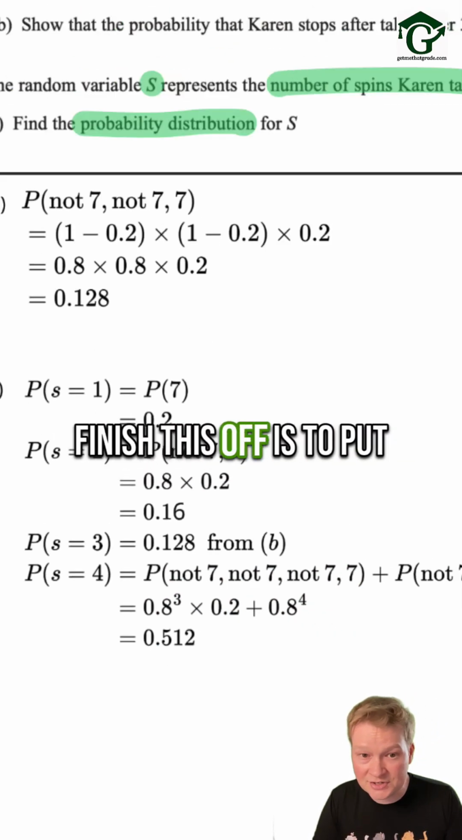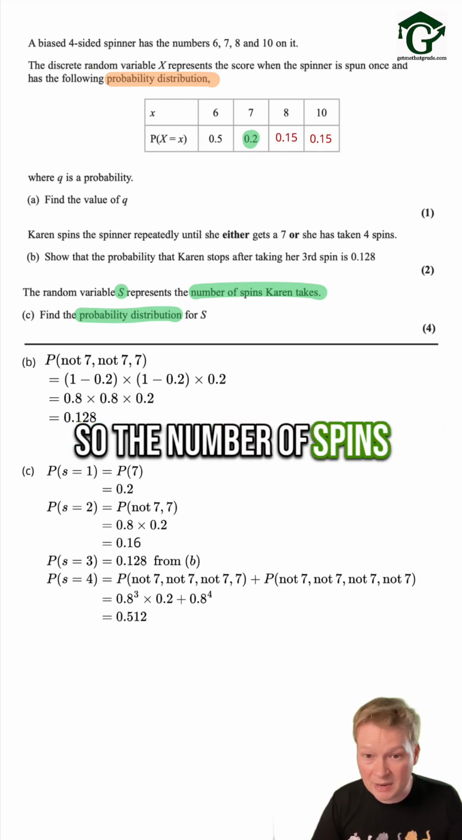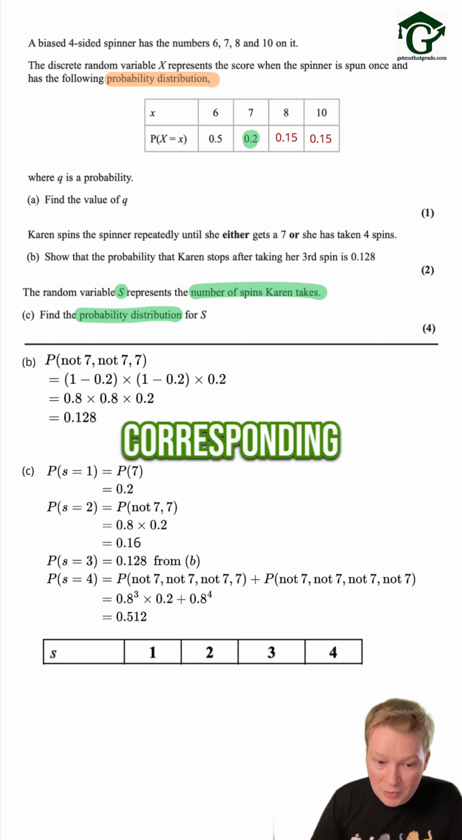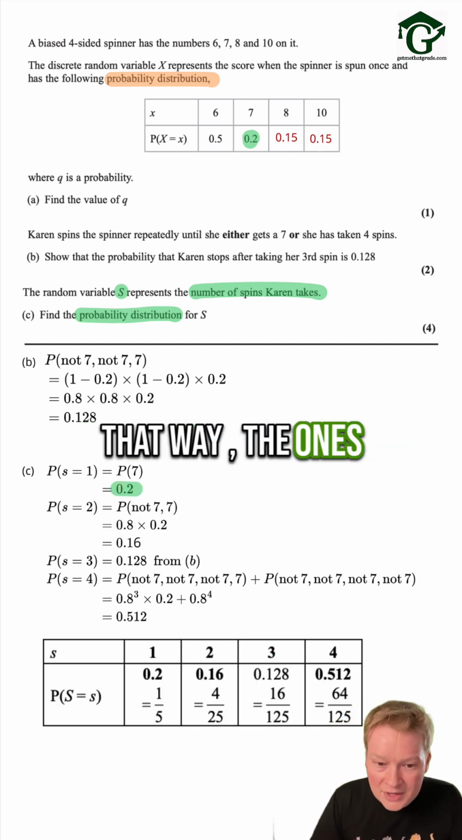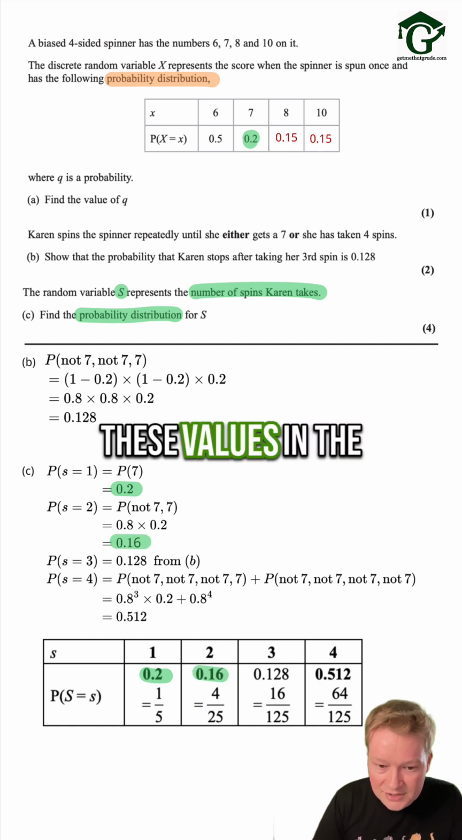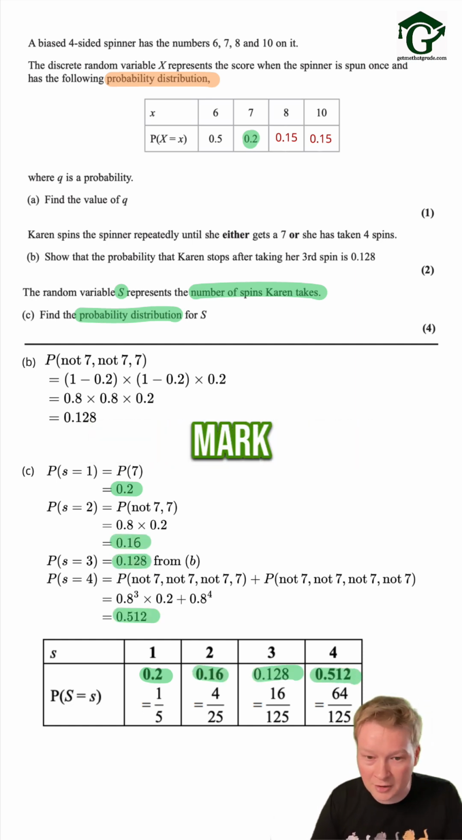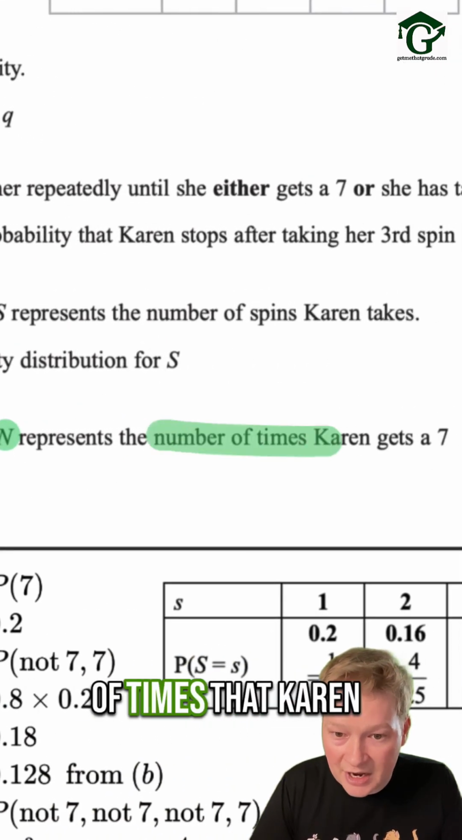So all we need to do to finish this off is to put the information that we gathered in a table. So the number of spins that Karen can take can either be 1, 2, 3, or 4, and then we just need to write down the corresponding probabilities, either as decimals or as fractions if you've calculated them out that way. The ones that we've worked out. You see, so I'm just putting these values in the right positions in the table to get the final 4th mark.